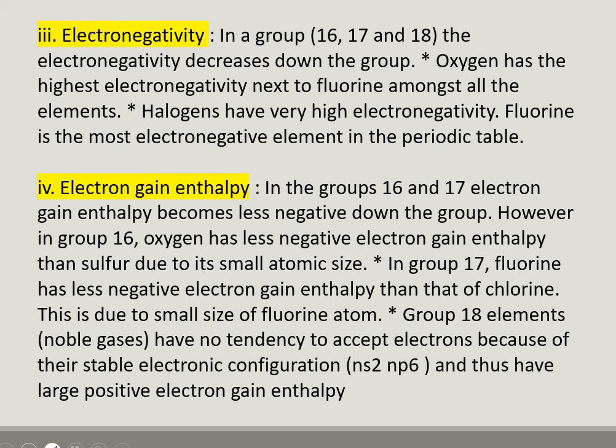If I talk about electron gain enthalpy, in group 16 and 17, electron gain enthalpy becomes less negative down in a group. In group 16, oxygen has less negative electron gain enthalpy than sulfur due to its small size. In group 17, fluorine has less negative electron gain enthalpy than chlorine due to the small size of the fluorine atom. And in group 18, elements have no tendency to accept electrons because of their electronic configuration, and we have learned the general electronic configuration of group 18 is ns2 np6. Then they have large positive values of electron gain enthalpy.